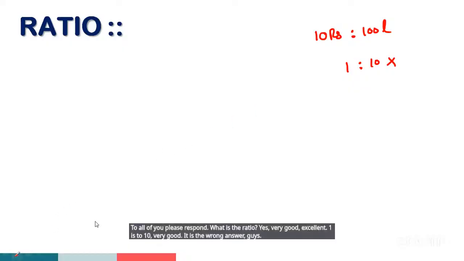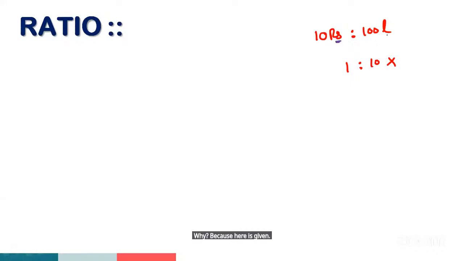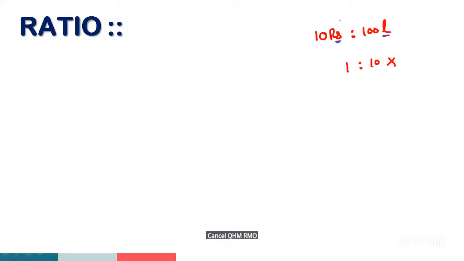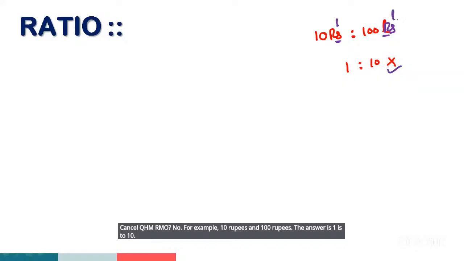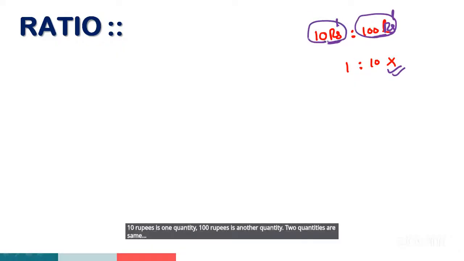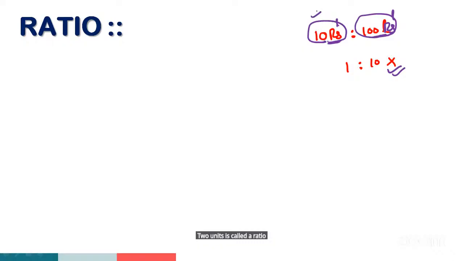Why? Because here is given 10 rupees and here is given 100 liters. How can you calculate here, rupees and liters? Can we cancel them? No. For example, 10 rupees and 100 rupees, the answer is 1 is to 10. 10 liters, 100 liters, the answer is 1 is to 10. 10 rupees is one quantity, 100 rupees is another quantity. Two quantities of the same units is called the ratio.